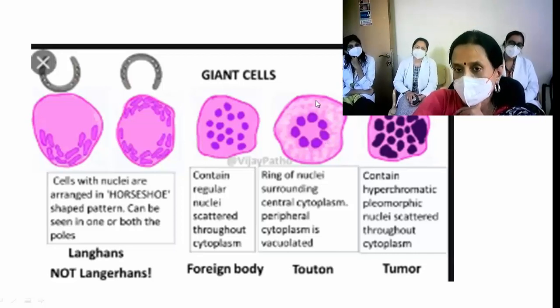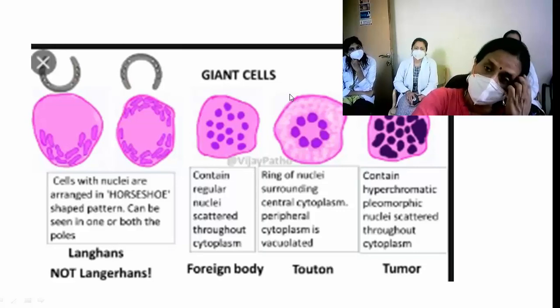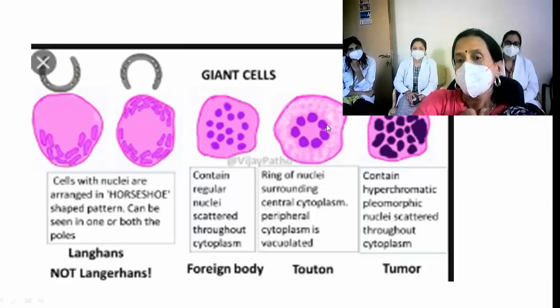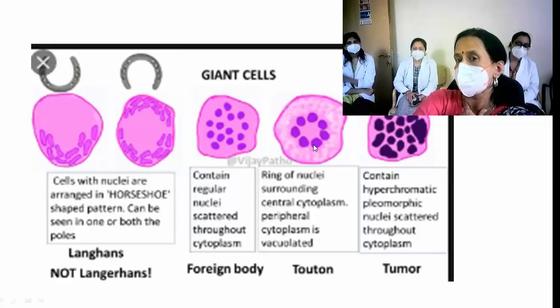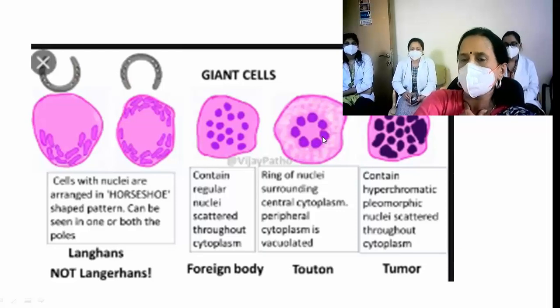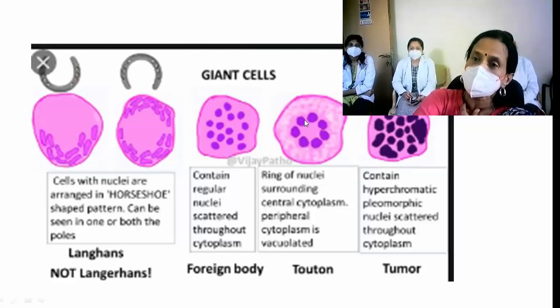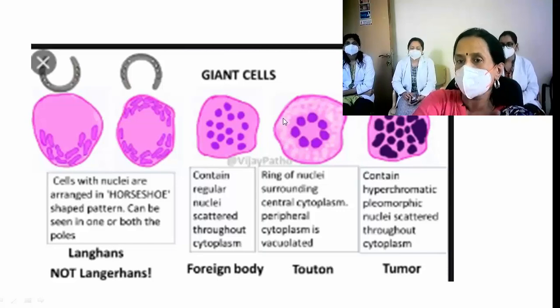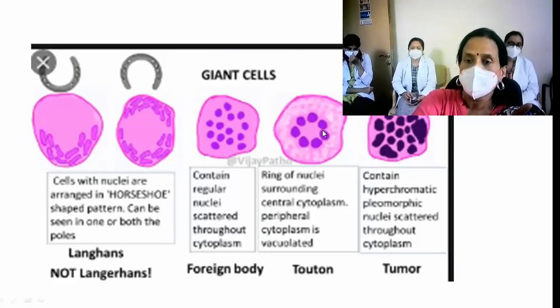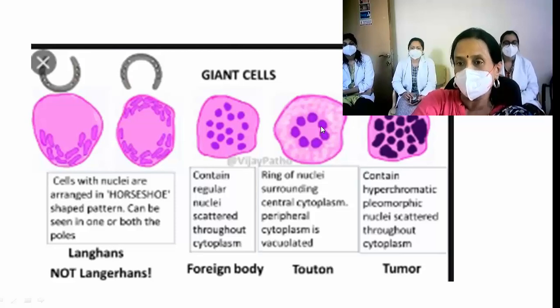Now, this is another type of giant cell. Of course, I recently have shown you this. So the nuclei are arranged in the center. What is this manner? Circular manner. So nicely they are arranged, right? And periphery of the cytoplasm has clear vacuoles. What type of giant cell? Touton type of giant cell. Don't you remember? Recently, a xanthomatosis lesion, a lot of macrophages were there and plenty of Touton type of giant cells were there. This is seen in xanthomas.